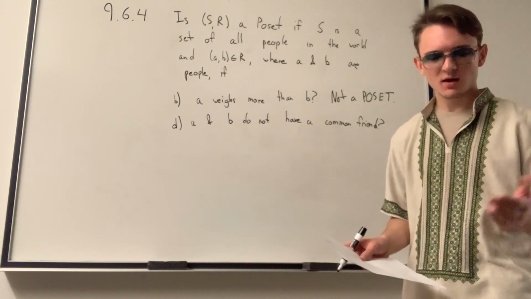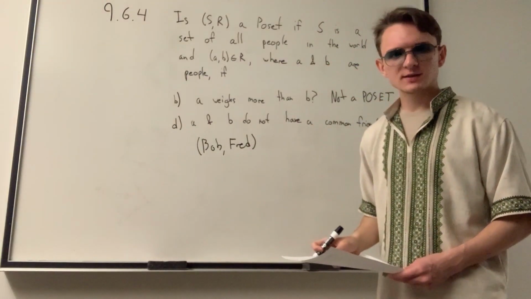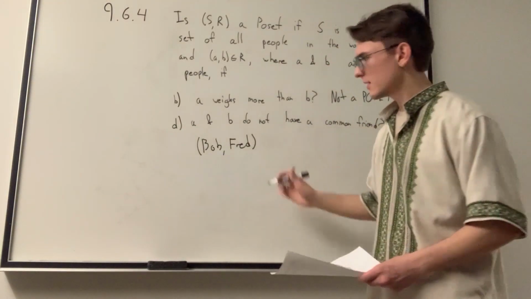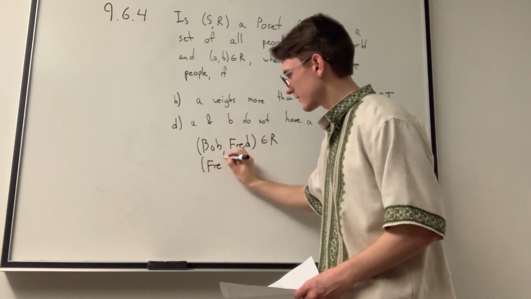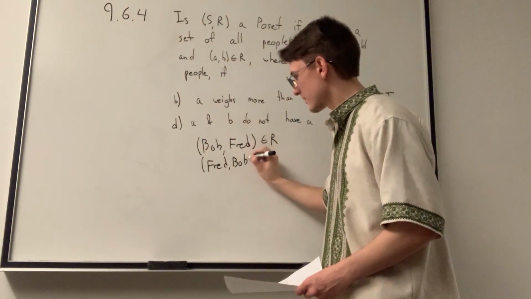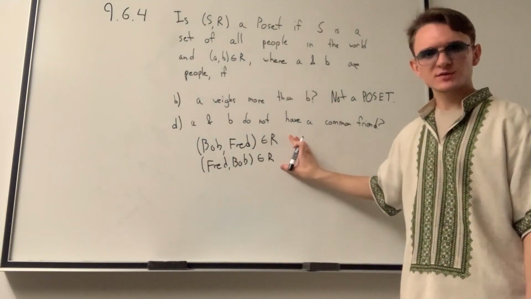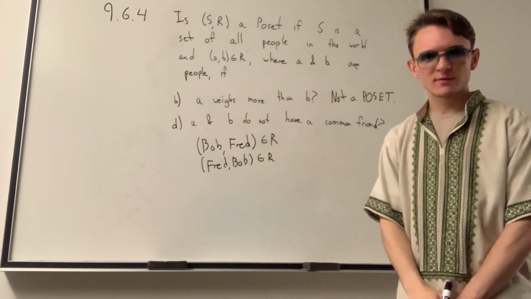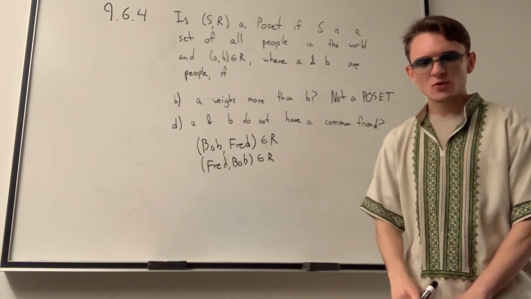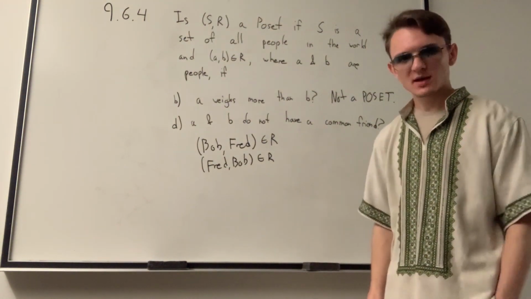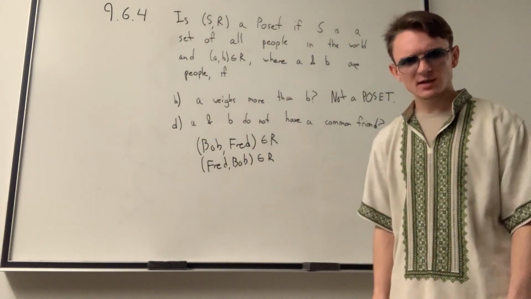Maybe one is named Bob and the other's name is Fred. Let's say that Bob and Fred have no friends in common. Then Bob and Fred exist in the relation, but Fred and Bob also exist in the relation. So we have a case of symmetry here. So therefore, it is not antisymmetric. We could stop right there and say it's not a poset, but let's keep going. Can we say it is also transitive or not?